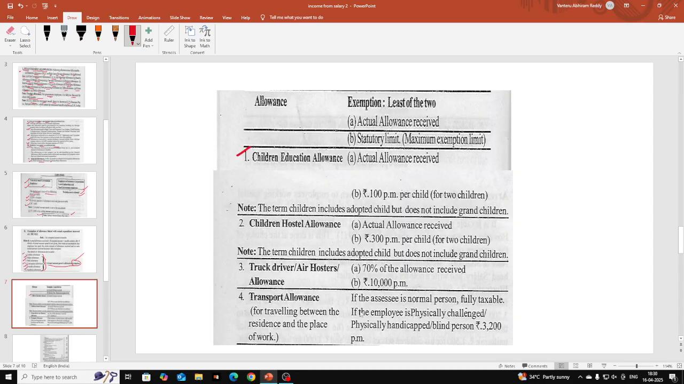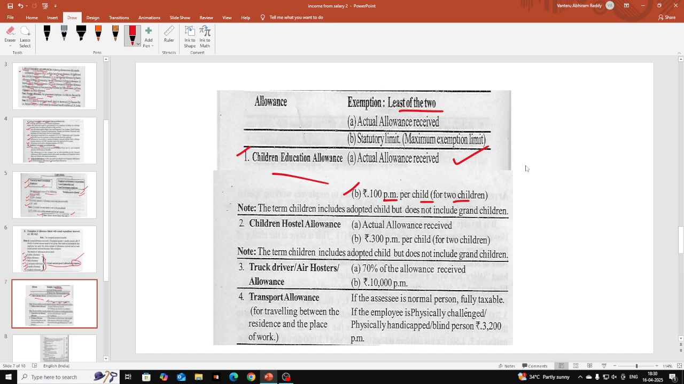And next, the other allowances. First one is children education allowance. These all are partly taxable allowances, students. For all this, least of the two is allowed as deduction. First one is the actual children education allowance received. Second one is 100 per month per child, only for two children. So 100 per month per child, for two children it is allowed.